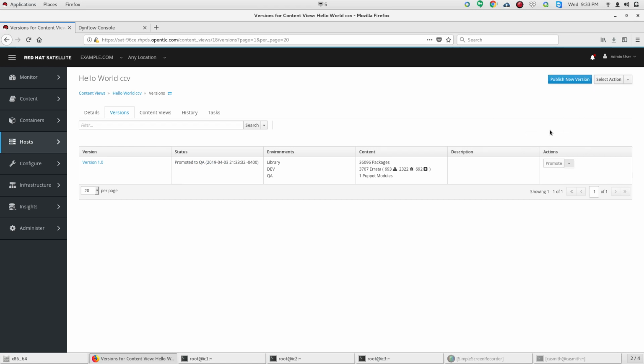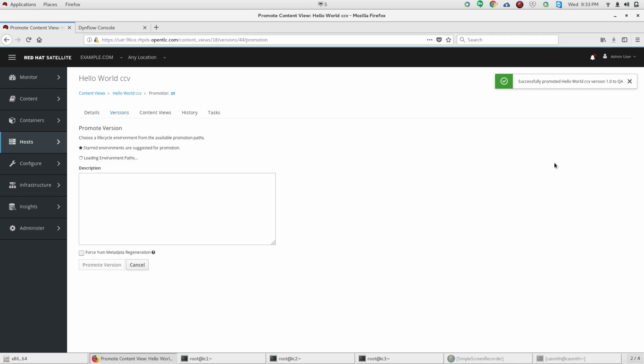This also has a function of making this composite content view visible when we're ready to attach it to all of the servers that we're getting ready to attach it to.